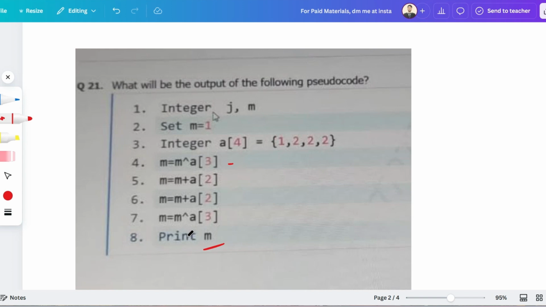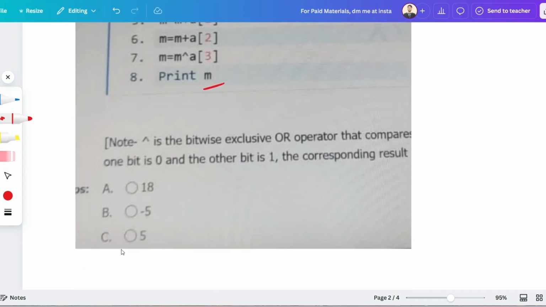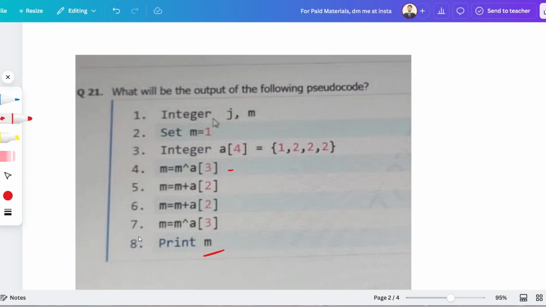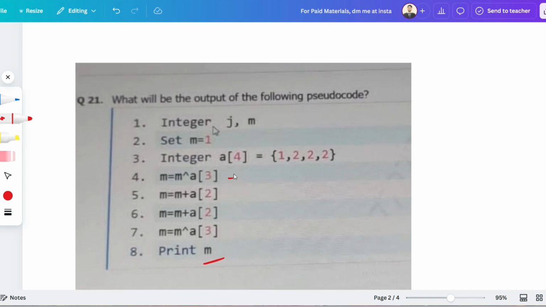Okay, so guys, if you don't know how to solve XOR operation and how to solve the logical and bitwise operations, then please just watch all the playlist of Capgemini or Accenture. Those will be helpful for you, because almost all of the questions are similar. So what will be the answer? Let me just show the options. Those are 18, minus 5, 5, and I think 6. So what will be the correct answer?